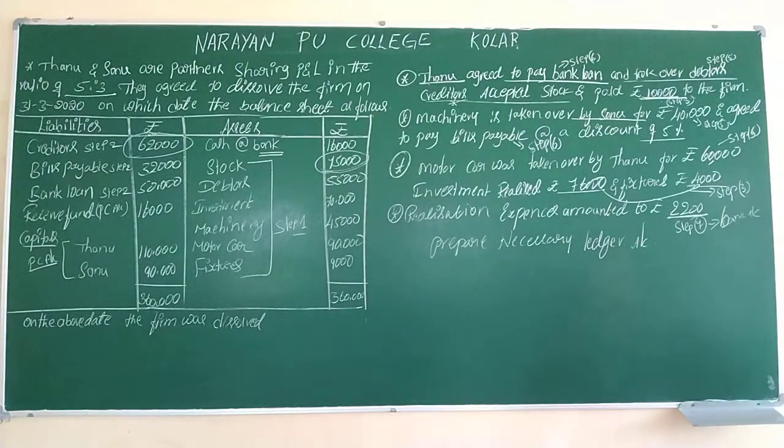So based on that, prepare the necessary ledger accounts. As usual, my dear students, you have to know which ledger accounts we have to prepare. So here we have to prepare 3 ledger accounts. Number 1 is the realization account. Number 2 is the partners' capital account. Number 3 is the bank account. In this manner we have to prepare the entire ledger accounts of the particular company.